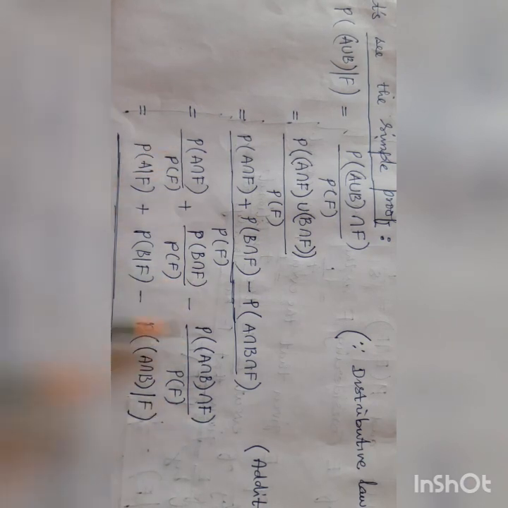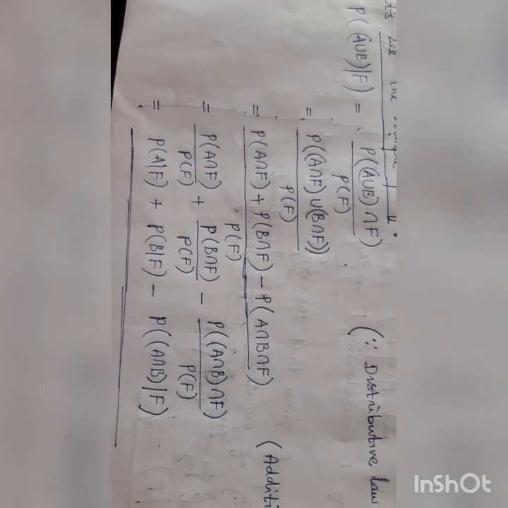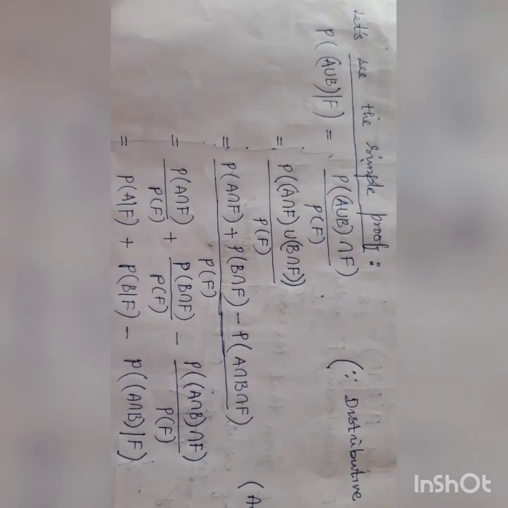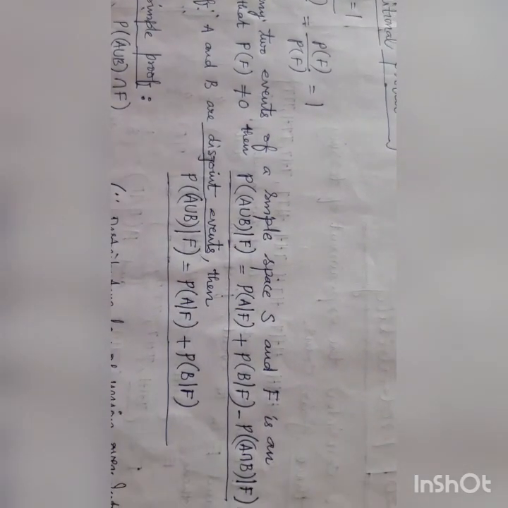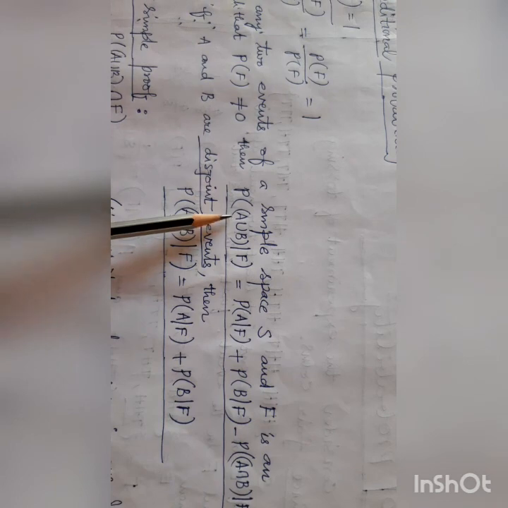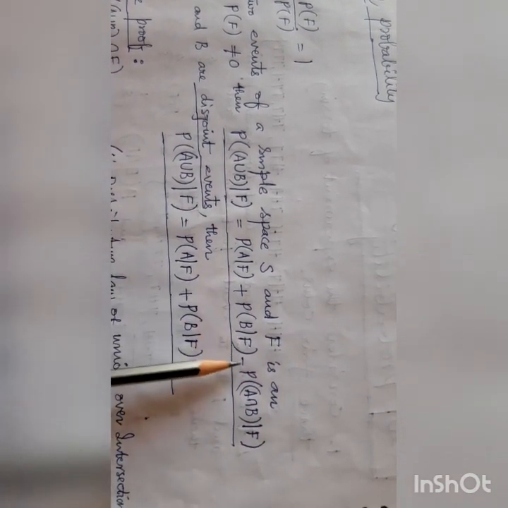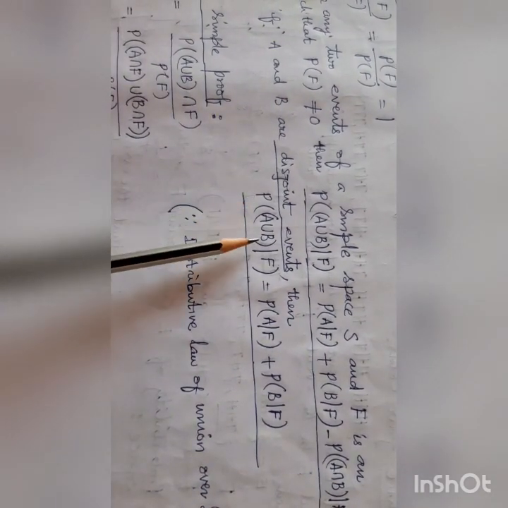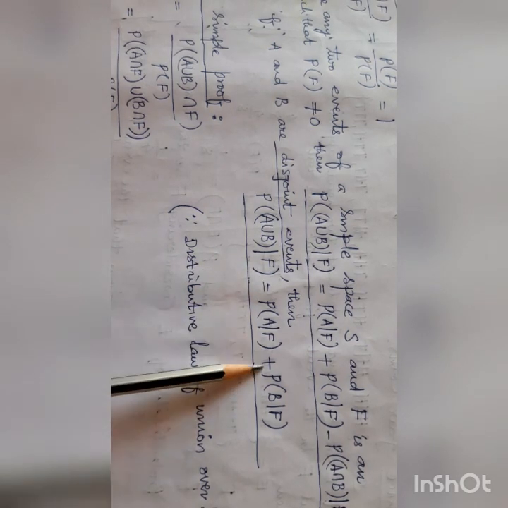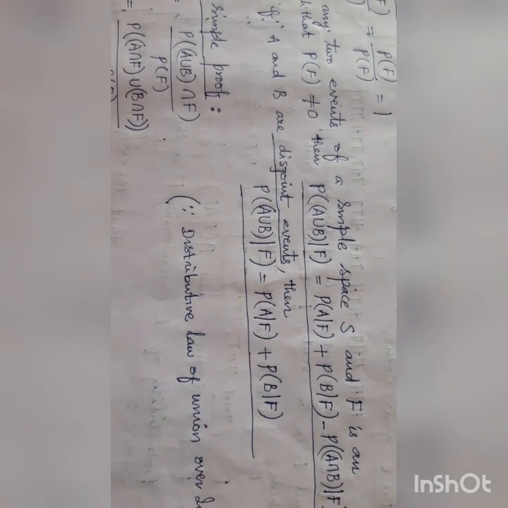So it is divided like this. Separately divided, we got it like this. This is the second property. The second property is this one. P of (A union B) on F equals P of A on F plus P of B on F, when A and B are disjoint, or mutually exclusive events.